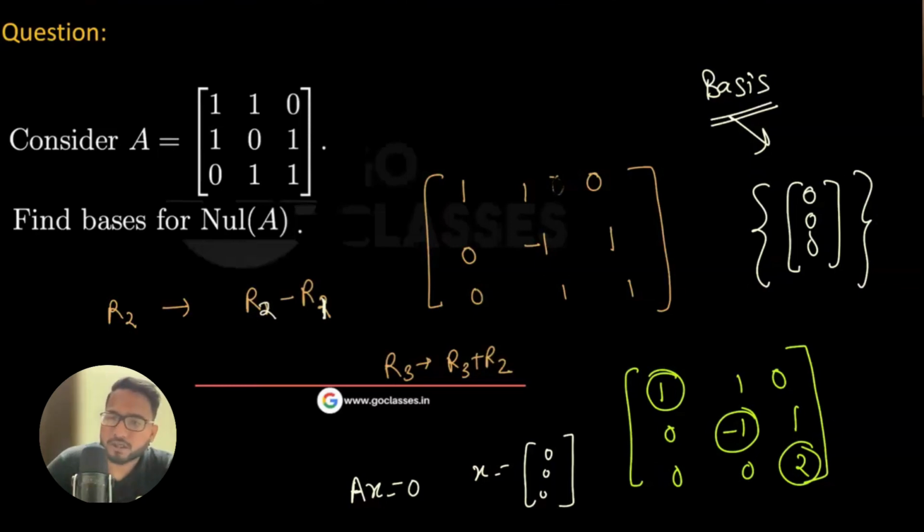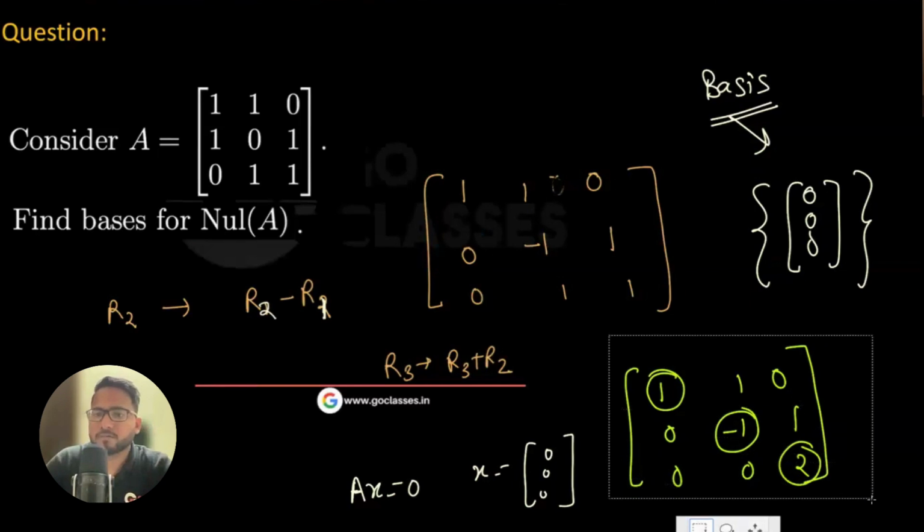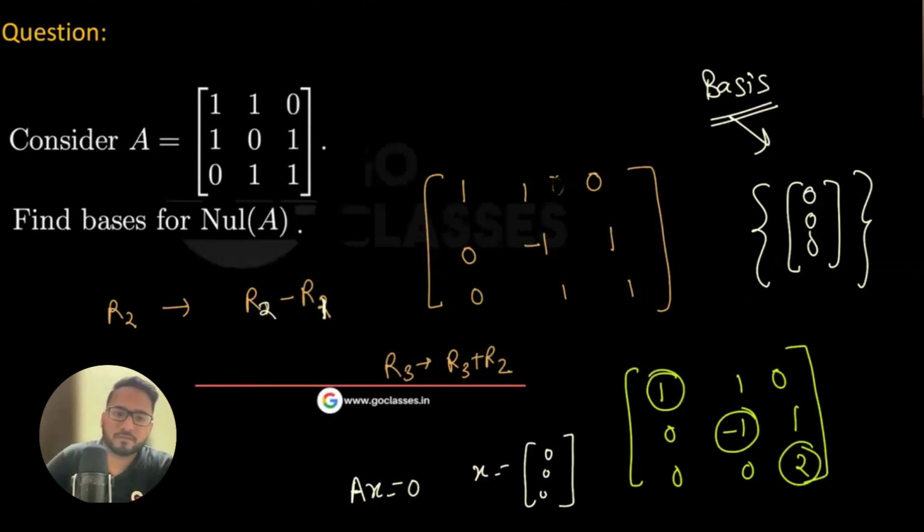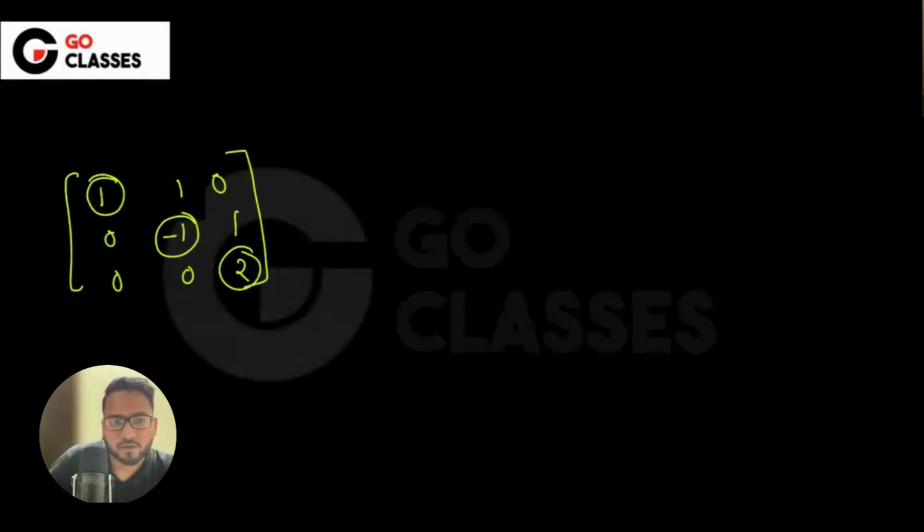See, if you want to solve this, since there is no free variable, right? So how to solve this?